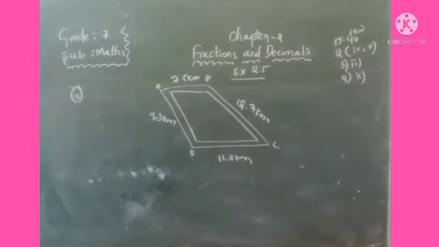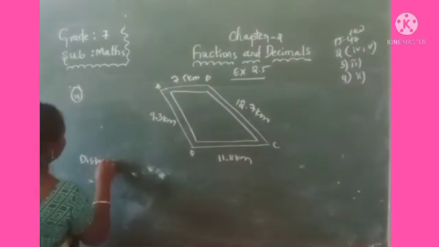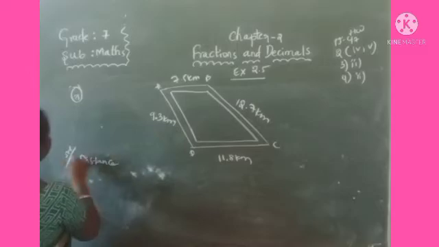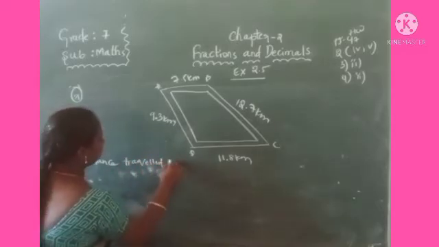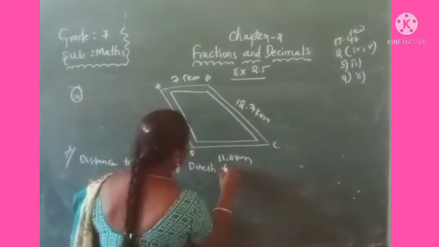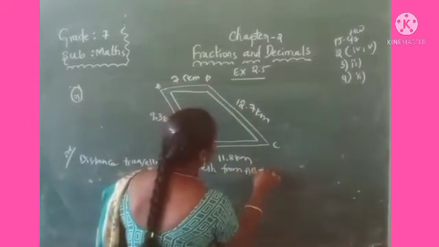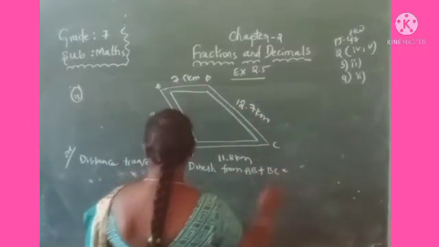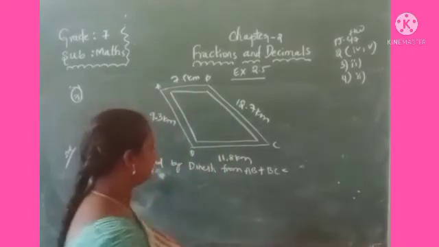First of all, the distance travelled by Dinesh from the total distance, that is AB plus BC.